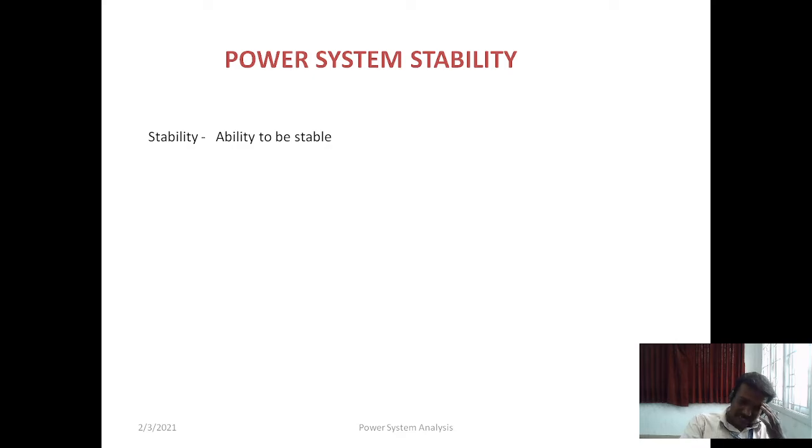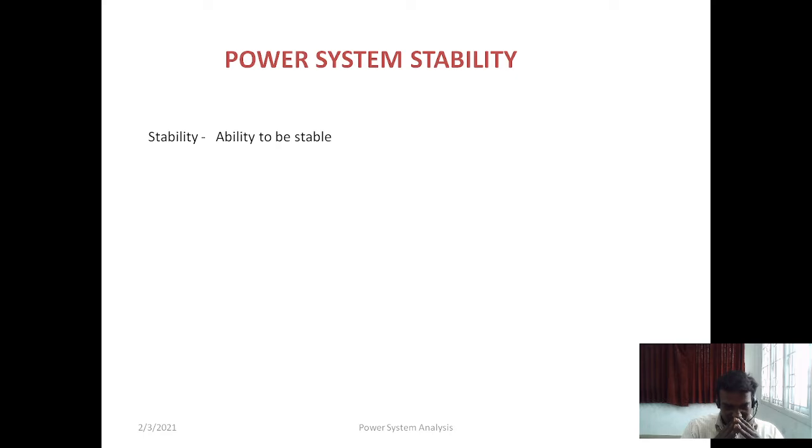Another one is the sudden change, that is a transient disturbance, which can be a surge impedance or a surge loading or surge, whatever it may be. Lightning problems, everything will come under the transient conditions, right? So whenever there is a sudden change in the system, the stability of the power system will be in a problem, right?